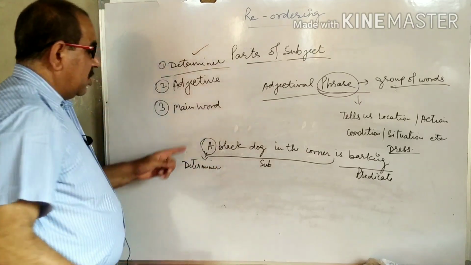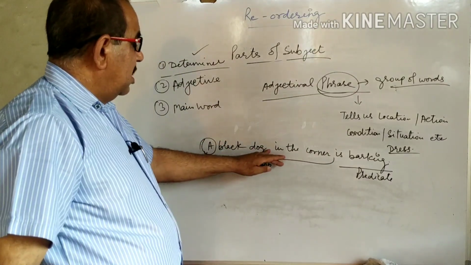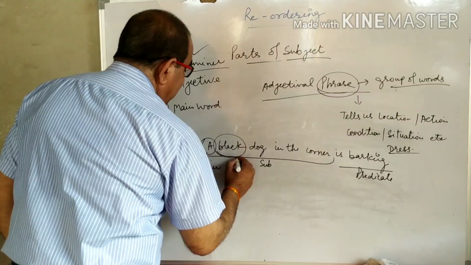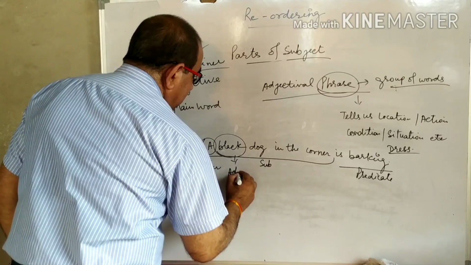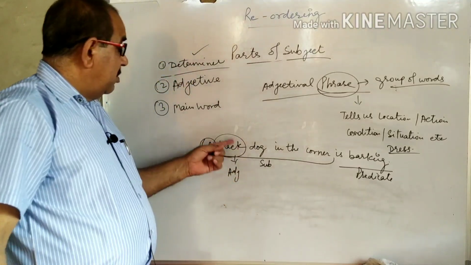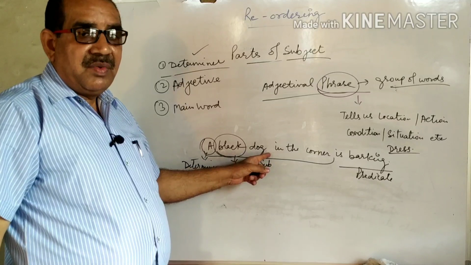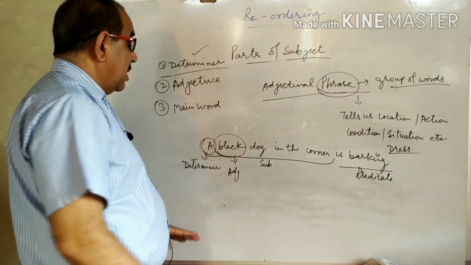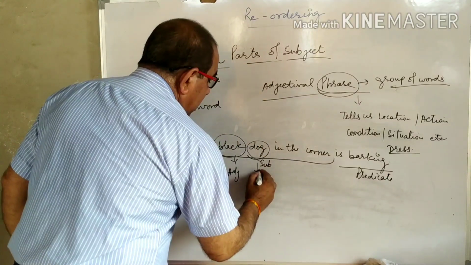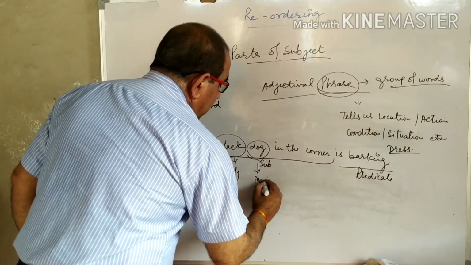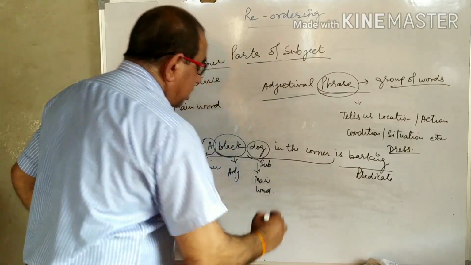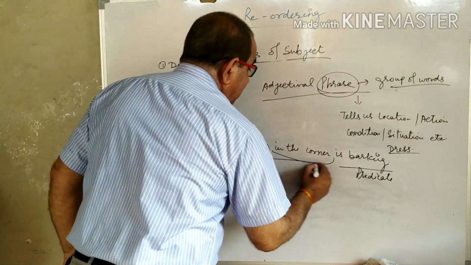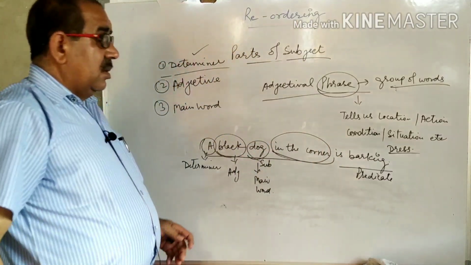Why? Because this word limits the main word. Then black, this is adjective. Why is this adjective? Because this word modifies or qualifies the main word or main subject. And this word is the main word, because this is the main subject of this sentence. And this is the adjectival phrase.